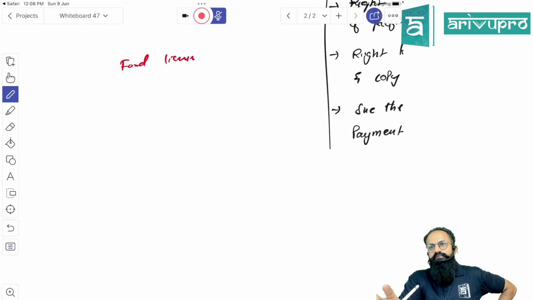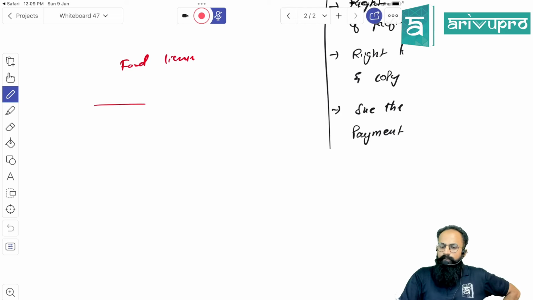In total, how many? Like 7, 8? About 5 will come, again depending upon the number of employees. You will have to register for provident fund, and so it will go. The food and safety license is called FSSAI. There is one more license, but for now just imagine the food license only.